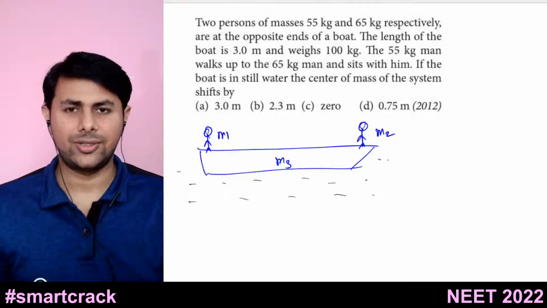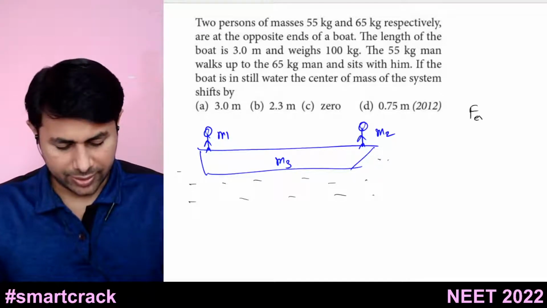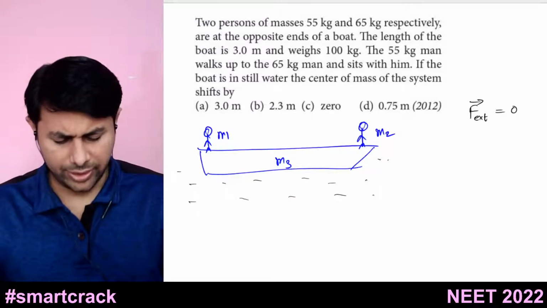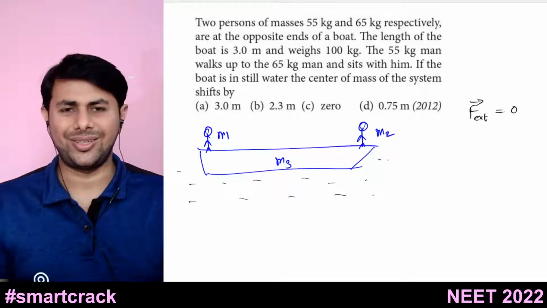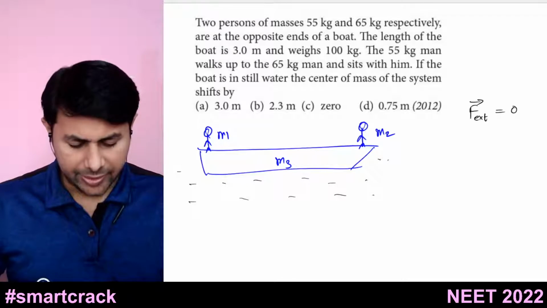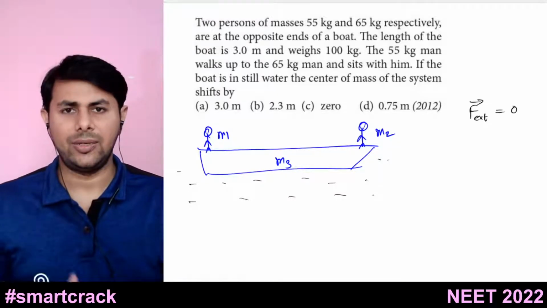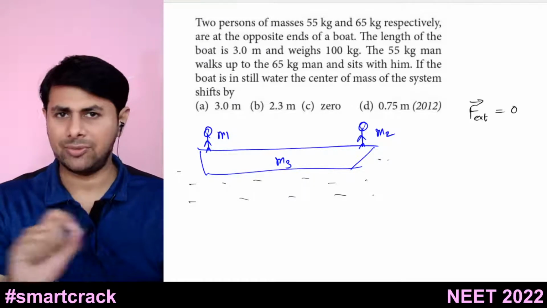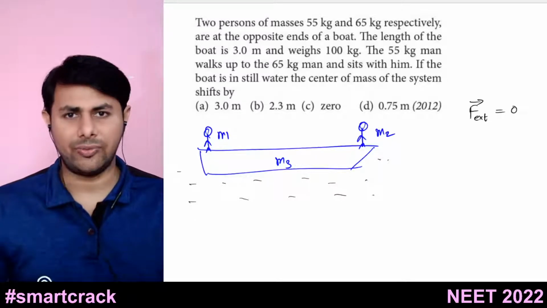Since external force is equal to 0, there is no external force. The man is moving by himself. No external force is moving the man. So what will happen? Since no external force is there, if the center of mass is at rest, it will remain at rest. If the center of mass is moving with some constant velocity, it will keep on moving with that constant velocity.